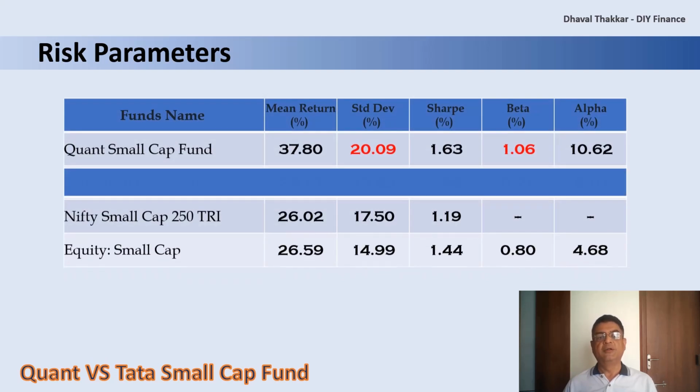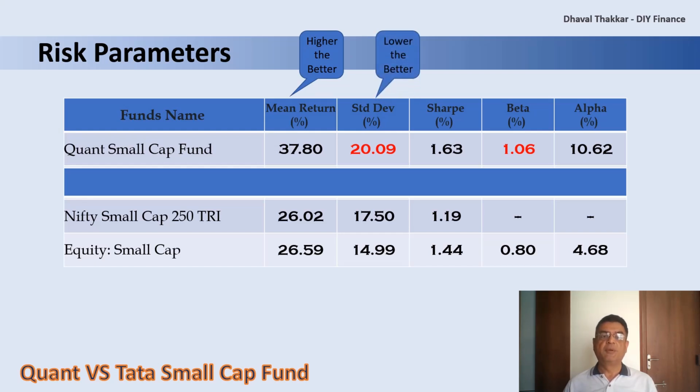First one, mean returns, that is the average return in a year, which is 37.80, which is more than both the category average and the benchmark. Here, higher the value is better. Second one, standard deviation. That is a tool to measure how much the returns have deviated away from the mean returns, which in this case is 20.09 and is higher than both the benchmark index and the category average. Here, lower the value is better.